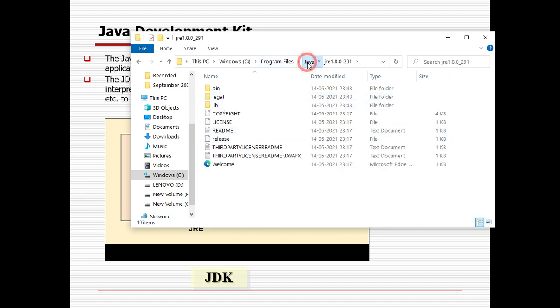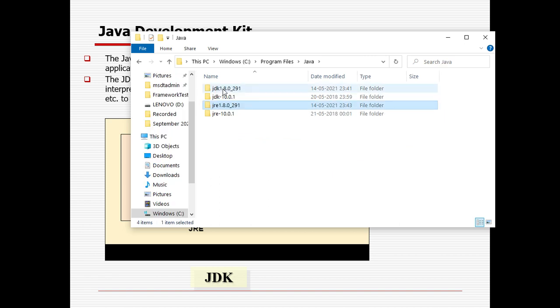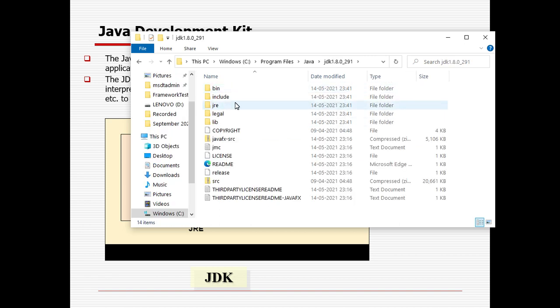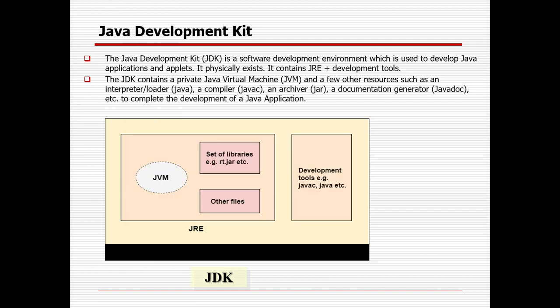So JDK is nothing but the combination of JRE plus other relevant files. You maintain everything from the JDK. In the advanced system path, you need to add this path to run the Selenium program. So JDK, or Java Development Kit, is a software development environment used to develop Java applications and applets. It physically exists. It is a combination of JRE plus other development tools. It is a complete package through which you can write your program and run it, because the development tools include the interpreter, loader, compiler, archiver, and document generator, everything.